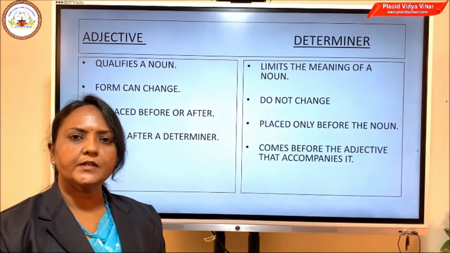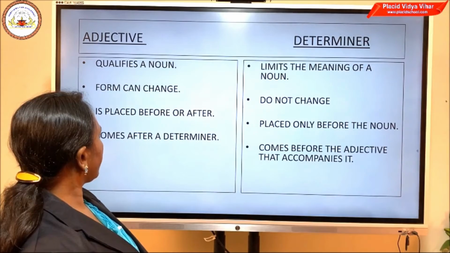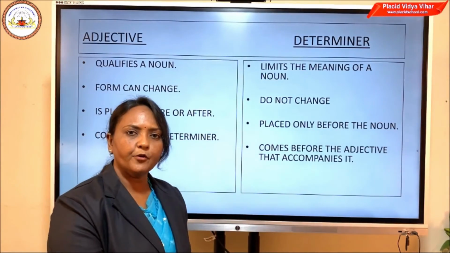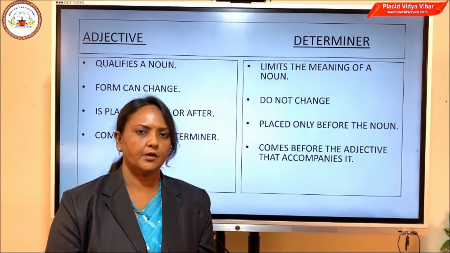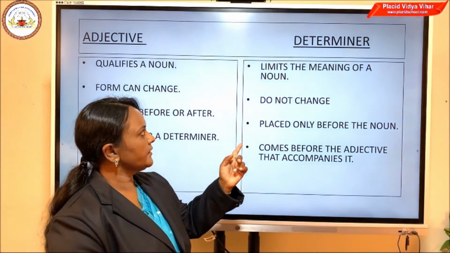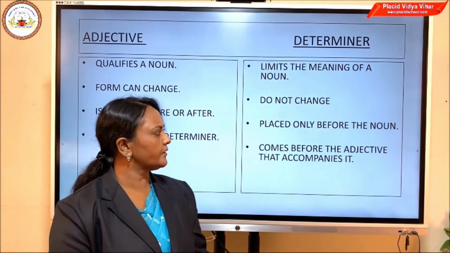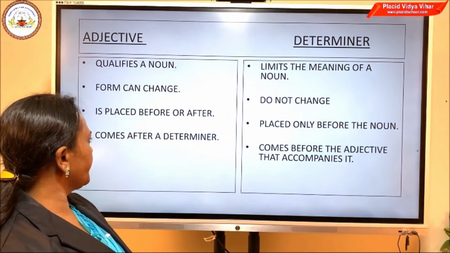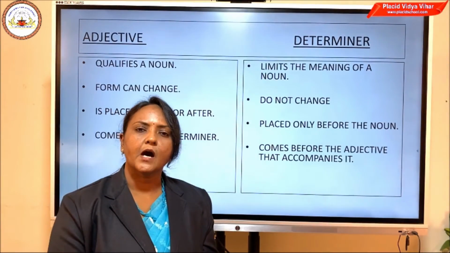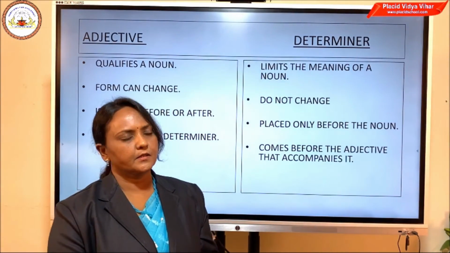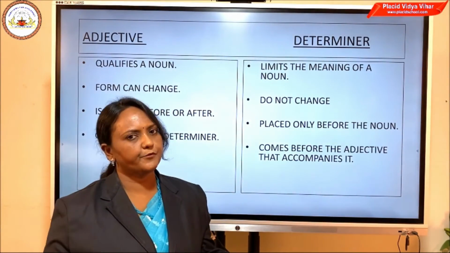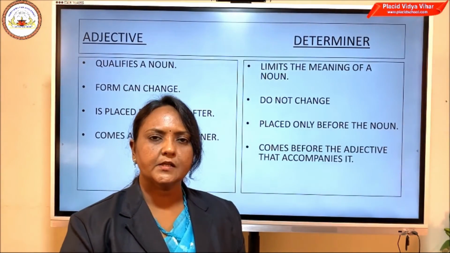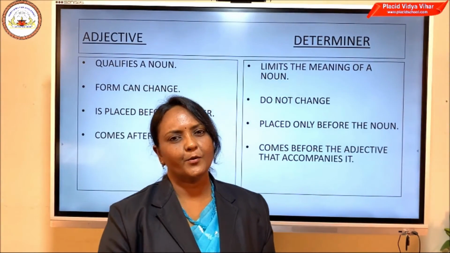The third point we discussed was that an adjective is placed before or after the noun, whereas determiners are placed only before the noun. And the last point is that an adjective comes after the determiner, and a determiner comes before the adjective. It's quite clear now. Okay, fine.